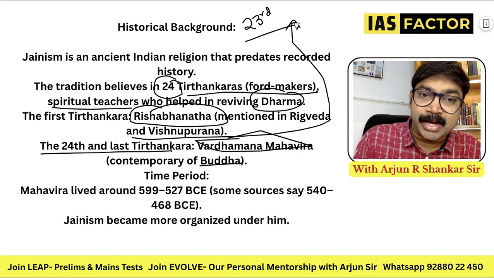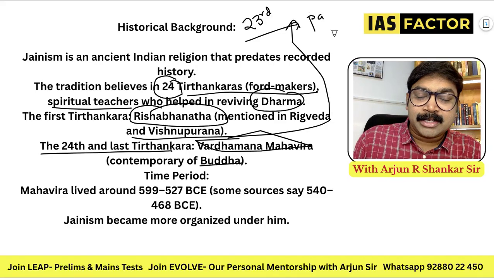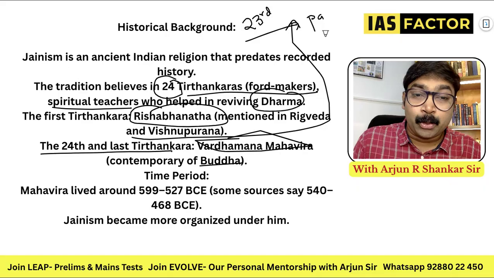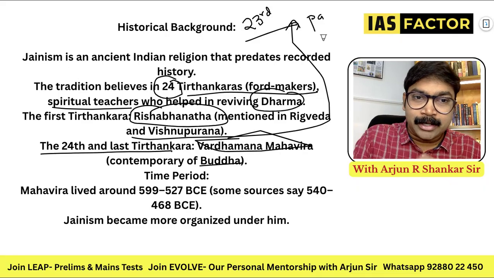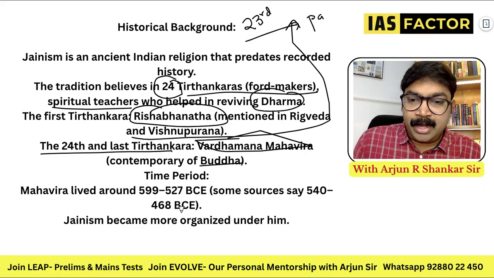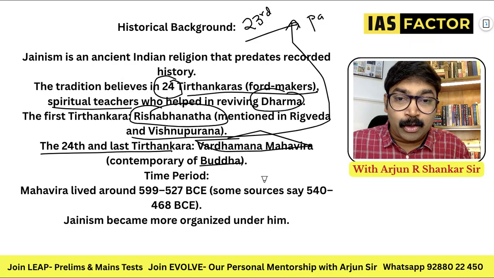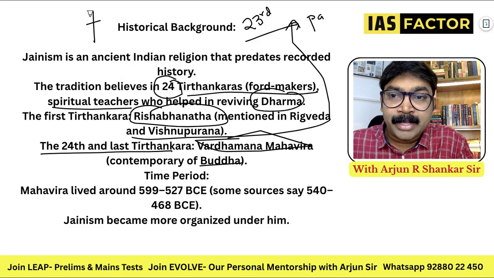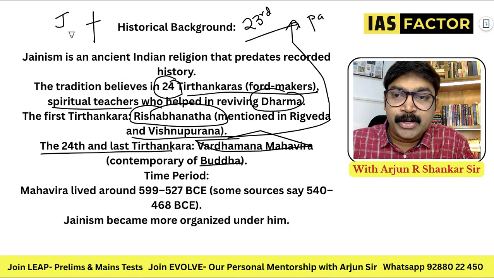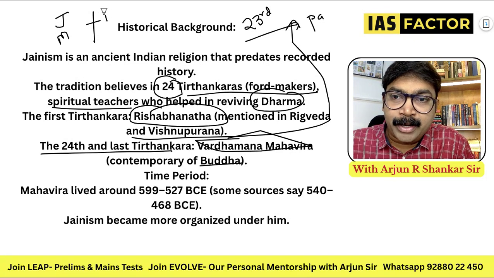The 23rd is Parshvanatha. When you learn art and culture, you will see a lot of temples relating to Parshvanatha. With Mahavira, Jainism became more organized. He was the contemporary of Buddha.